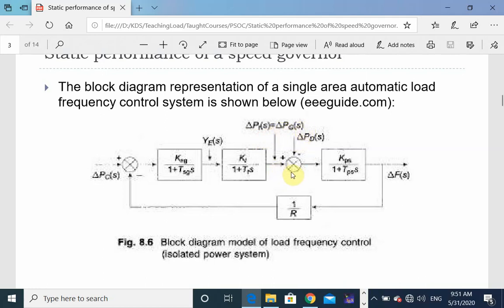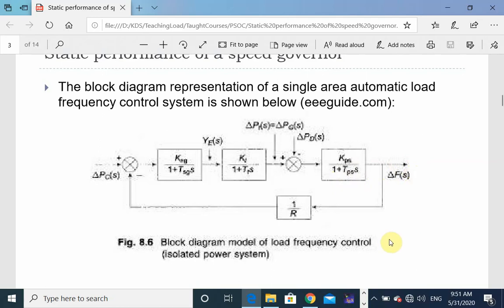This is the positive signal which is fed to the generator load system. The negative signal fed to the generator load system is the change in power demand, delta PDS. So the difference delta PGS minus delta PDS is fed to the generator load system, KPS divided by 1 plus TPS, and it gives the frequency as the output.